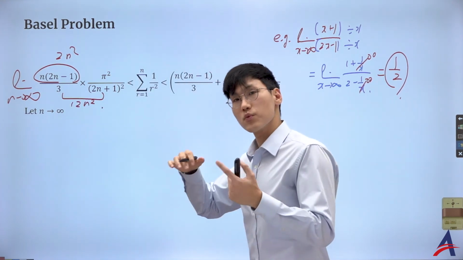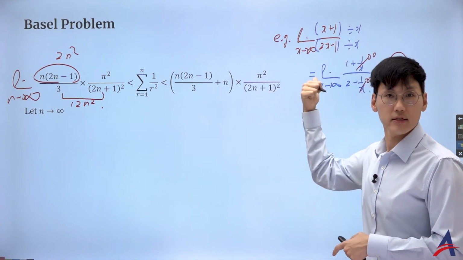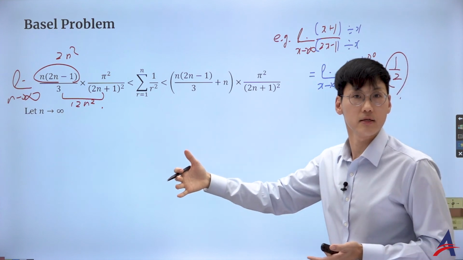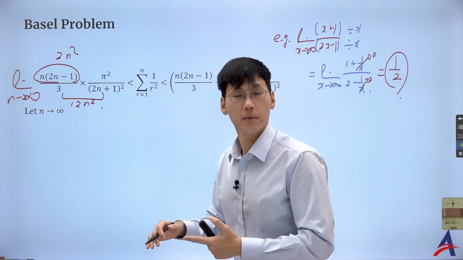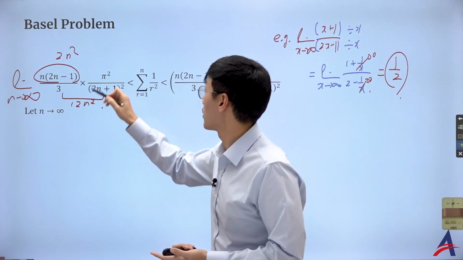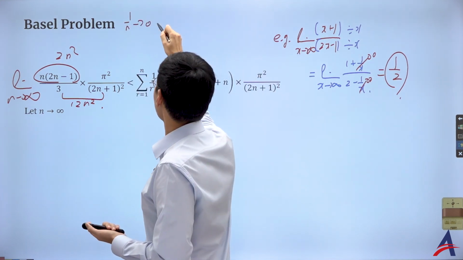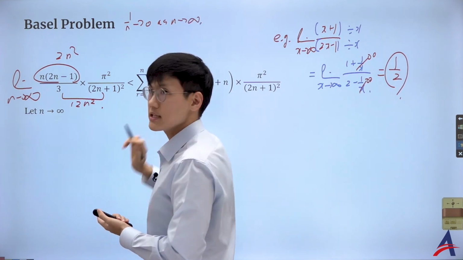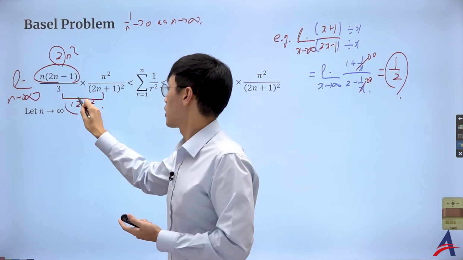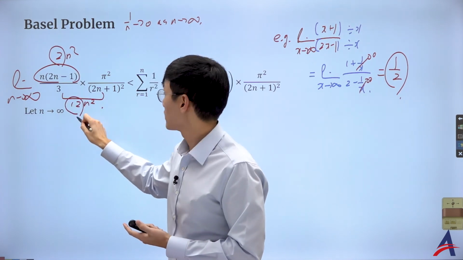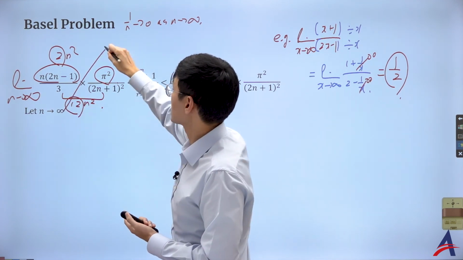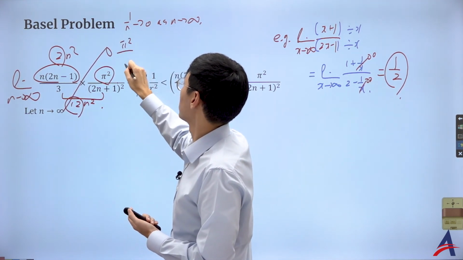Plus whatever. And top and bottom, what are you going to do? I'm going to divide by n squared because that's the leading term, isn't it? Then the rest is going to be just 1 over a multiple of n, which converges to 0 if I send n to infinity, because it's 1 over n, right? So that's not bad. In fact, I'm going to be left with just the coefficient 2 over 12. That's 1 over 6. But don't forget that I had a constant coefficient pi squared there. So the limit on the left side is going to be pi squared over 6.